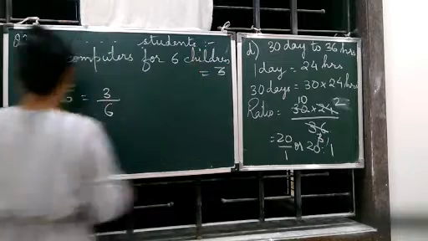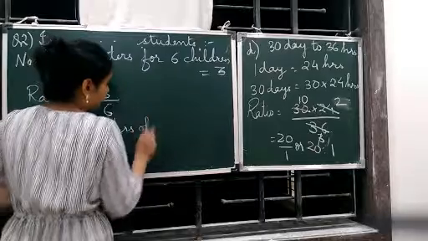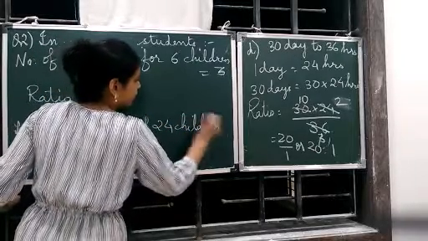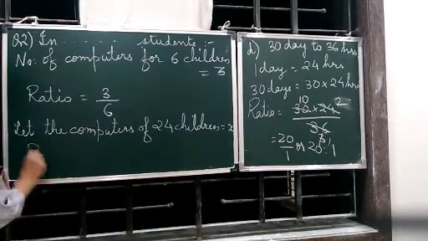Is equal to 3. Then let the computers for 24 children is equal to x. We don't know, so we write it as x. So what should be the ratio?